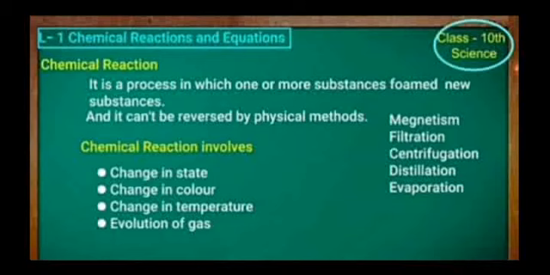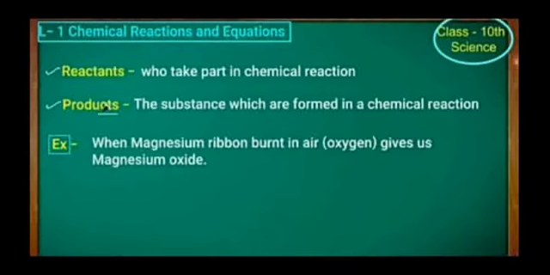Students, every chemical reaction shows some special characteristics like change in state of matter, change in color, change in temperature, and evolution of gas. In every chemical reaction, some substances participate and some are produced.